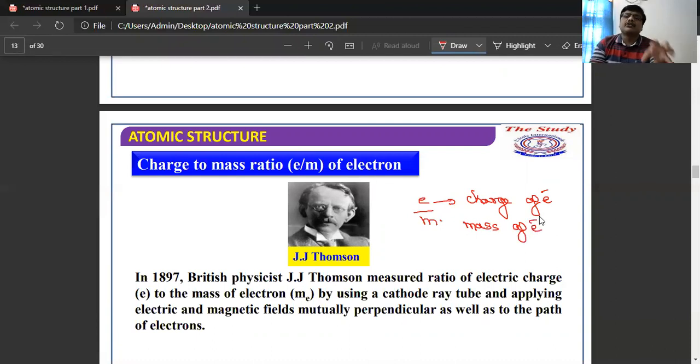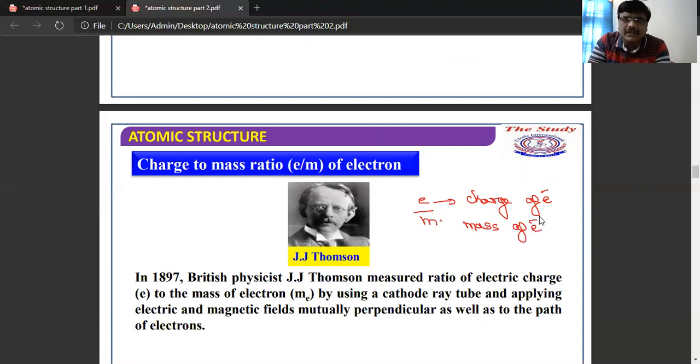The ratio between the charge of the electron and the mass of the electron is nothing but the e/m ratio. This has been calculated by using a cathode ray tube and applying electric fields as well as magnetic fields perpendicular to the path of the electron.